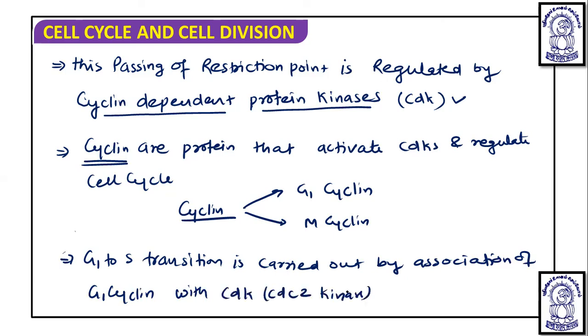When this binds with the cyclin, activation occurs and the cell crosses this checkpoint from G1 to S, because when they associate, they initiate the replication of DNA. If replication has started, it means S phase has started and the G1 phase is completed.